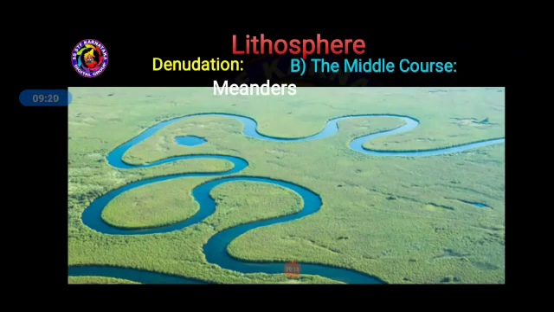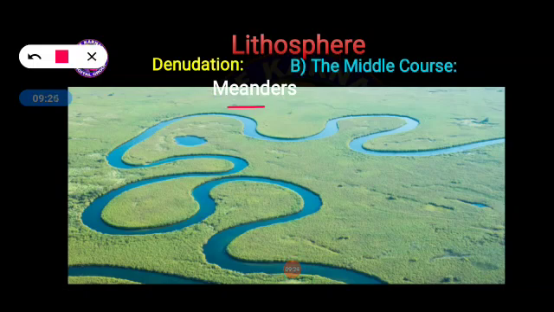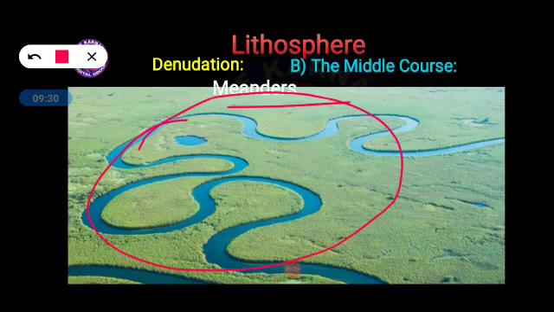Next one, in the middle course, what are the important landforms created? This is quite interesting. Meanders, remember, is the landform that is created by the river, and this process takes place in the middle part of the river, that is called middle course.